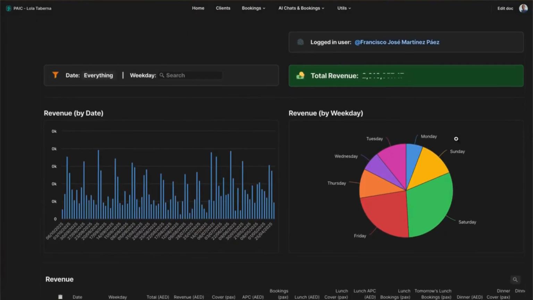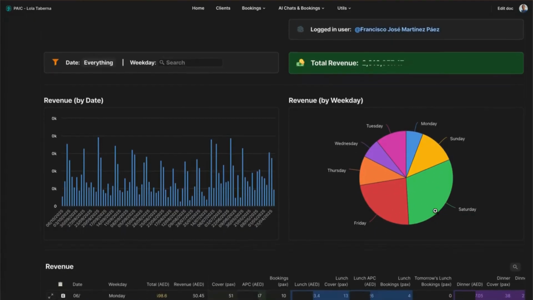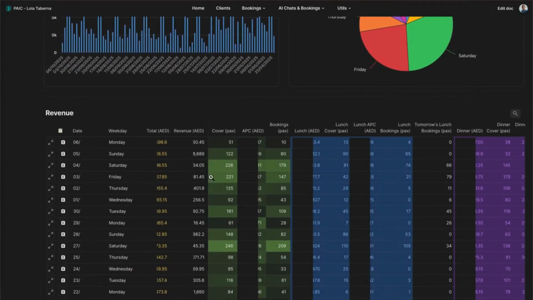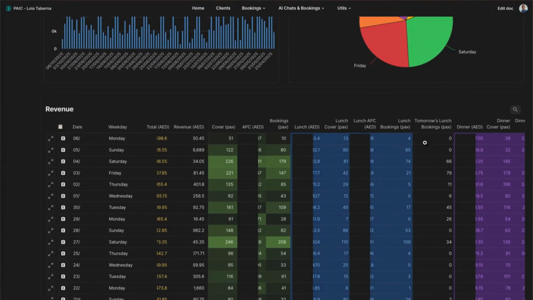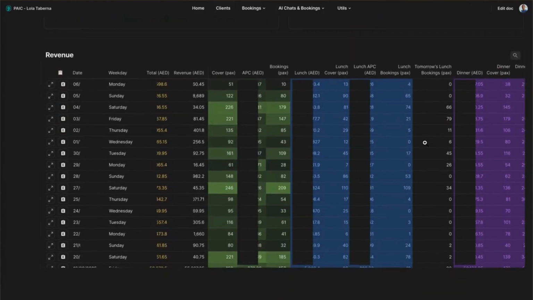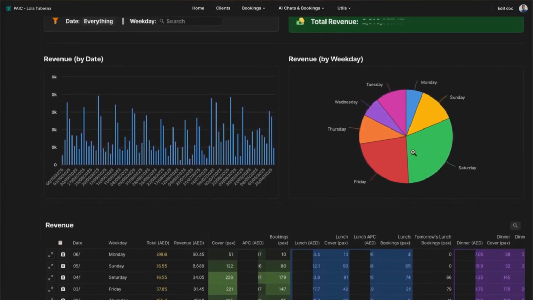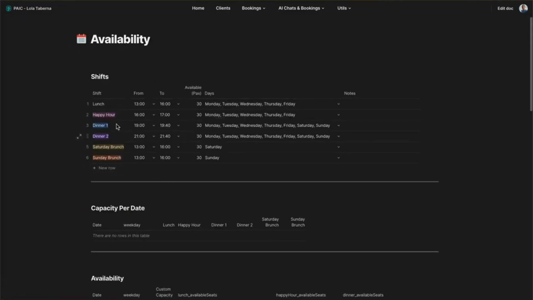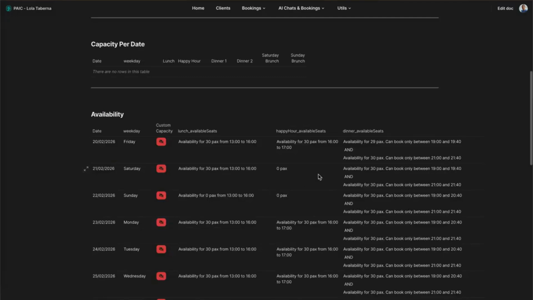This is just real data, but it has been masked. You can see how they do, what is the best day that the restaurant performs, all the stats, bookings, lunch, dinner. All of this can be captured by the platform or input manually, up to you. The information has been masked just for privacy. You can manage the availability here. This is how the shifts work: how many shifts, from which time to what time. See here, there are only 29 seats available because there is a reservation from 1 person, right?